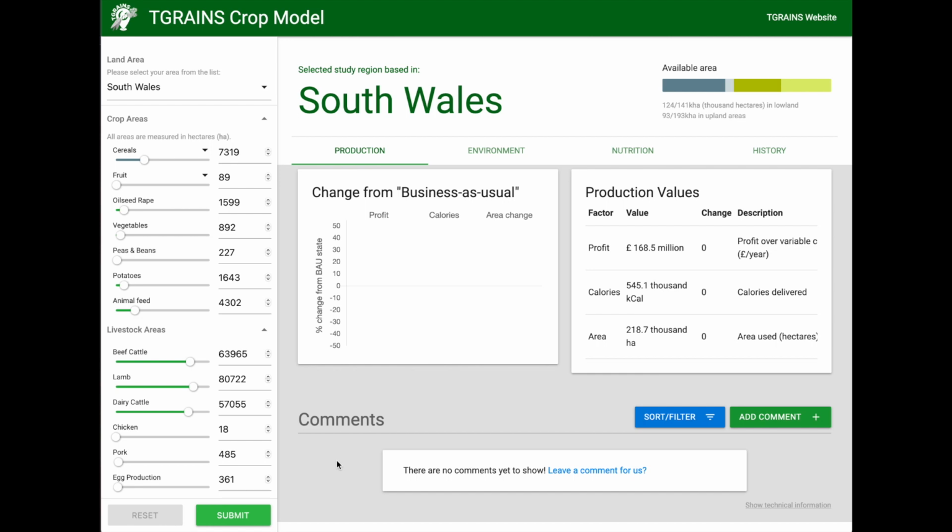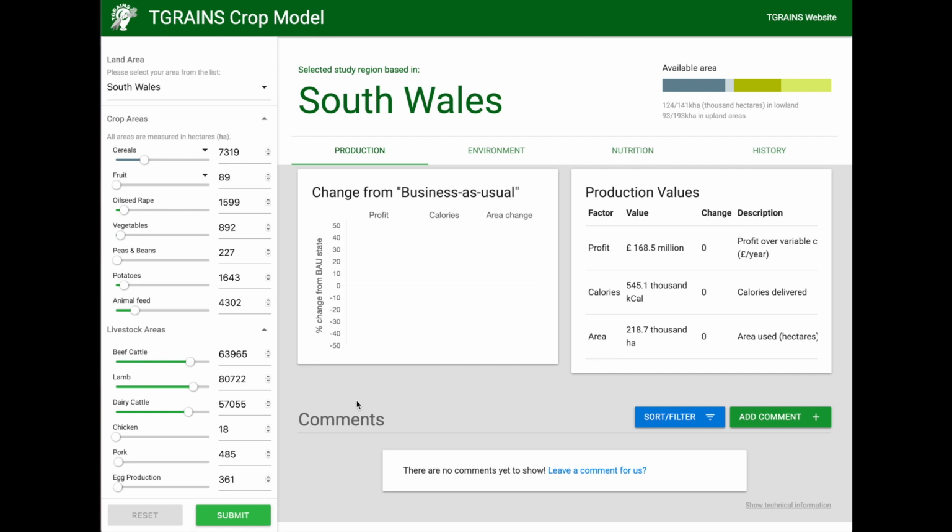The first concept I want to introduce to you is the idea of business as usual. This means that everything is being modelled pretty much as it exists in reality at present, in terms of the crops and livestock within the region, and nothing has been changed. Most of the graphs shown within the model tool, like this one, are at 0 in the business as usual state, because they represent the change from the norm. Changing the area taken up by a crop or animal is a change away from business as usual, and this is what the graphs in the tool illustrate.